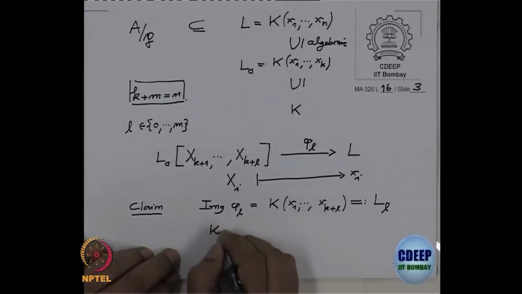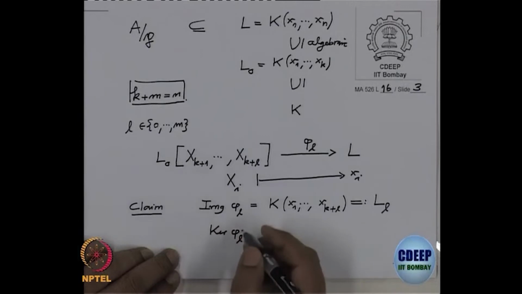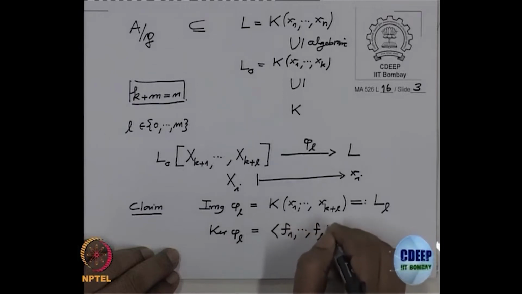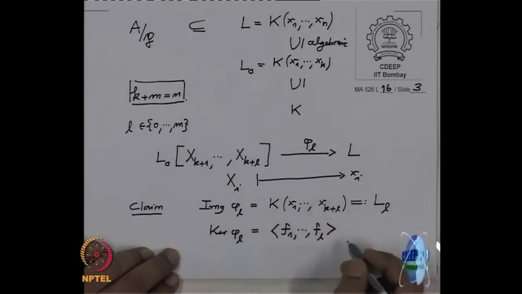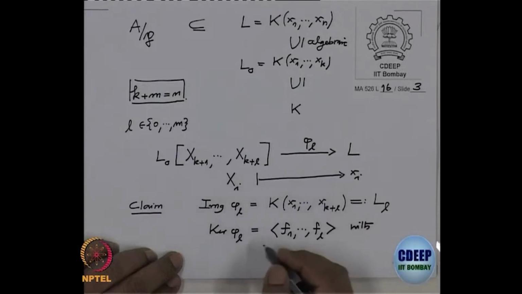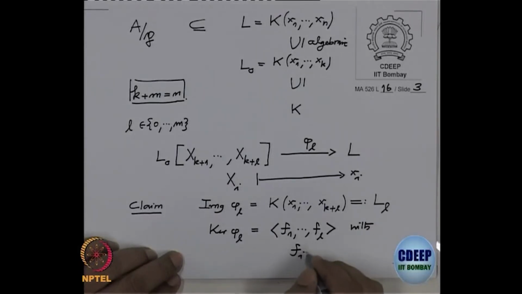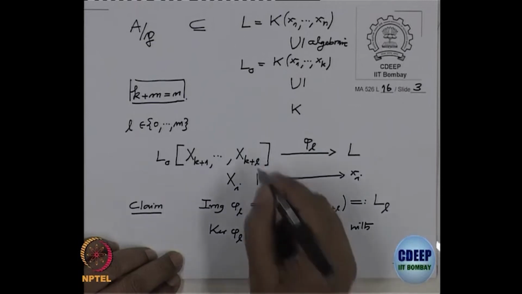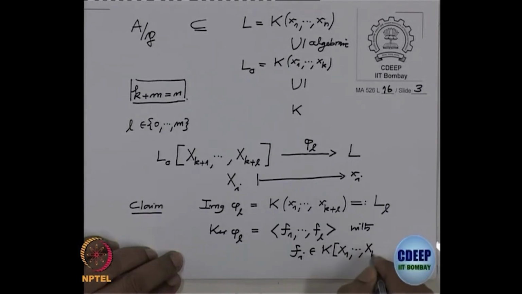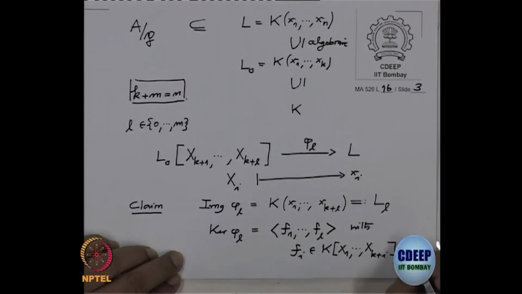What is the kernel? The kernel of phi_l is generated by the polynomials f1 to fl, where these fi's actually belong to the polynomials in the variables up to k plus i, that is, x1 to x_{k+i}, and they also belong to P, intersection P.